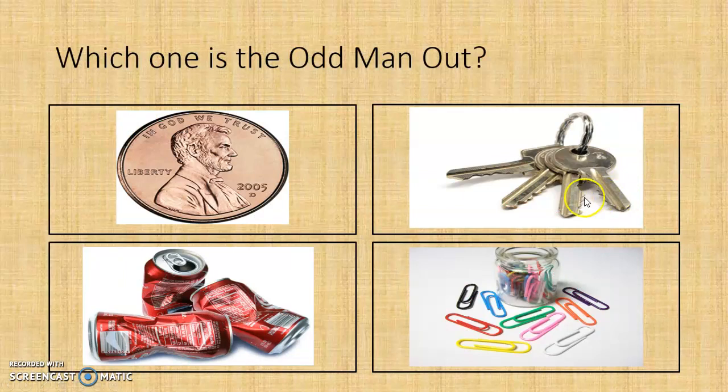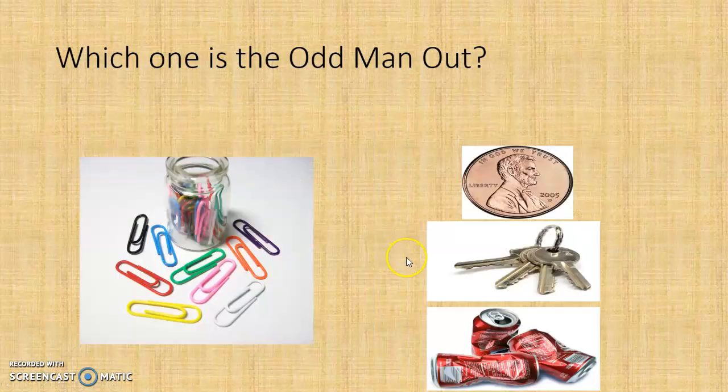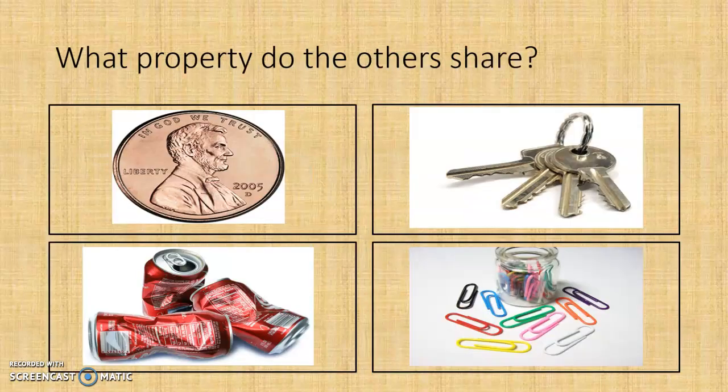Which one is the odd man out? You have a copper penny, keys, a paper clip, and aluminum cans. If you selected the paper clips, you were correct. Now, which property do the others share that the paper clips do not?